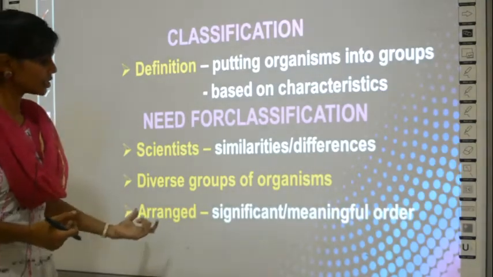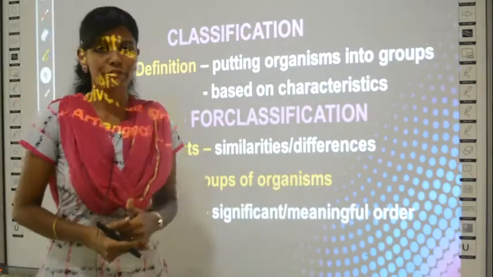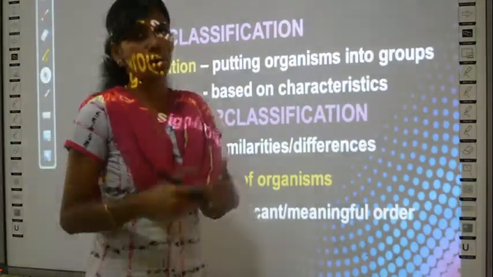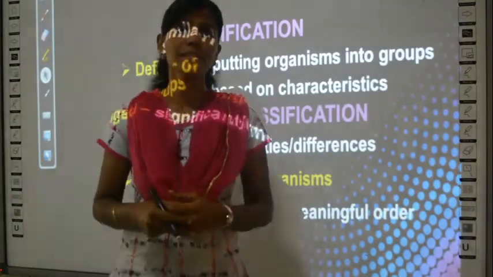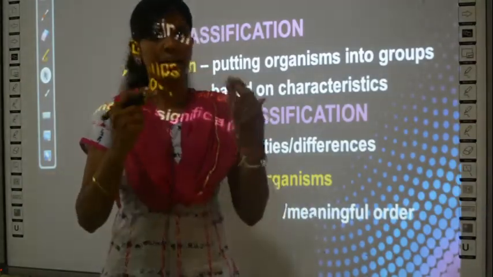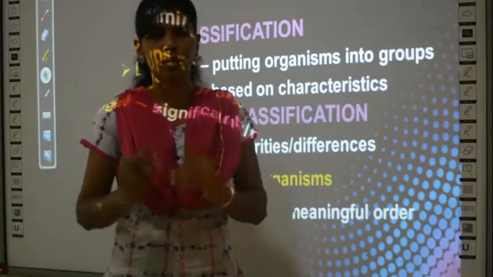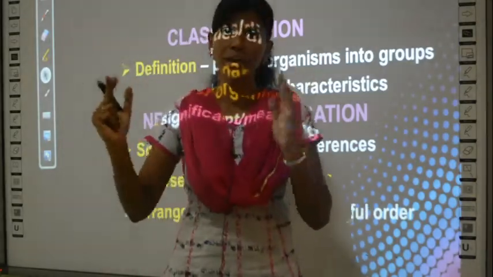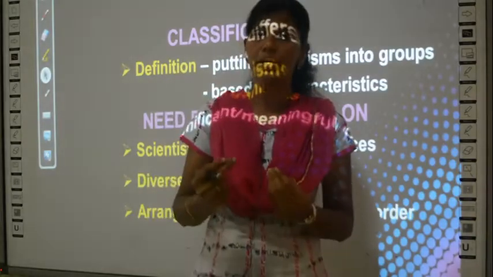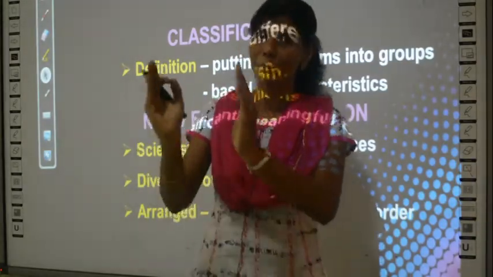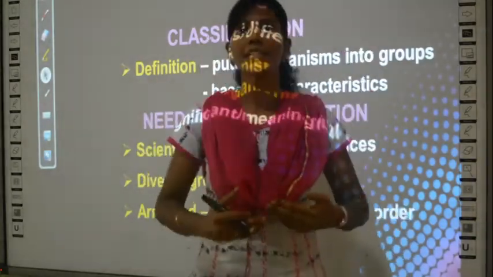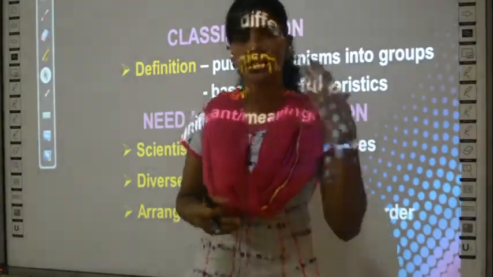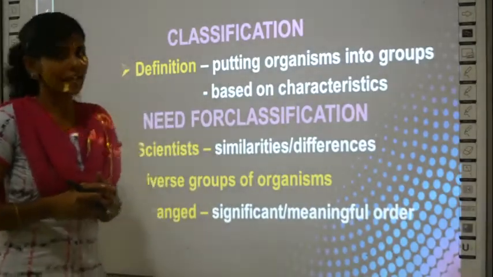And they are arranged in a significant or meaningful order. You have taxonomy books in big libraries. If you go, you can see taxonomy books. There you can find systematic order. In a proper way, the plants are all grouped, based on certain unique properties. Many plants are put into separate groups, and they are placed in a systematic or a proper order. For that also scientists wanted to classify the plants.